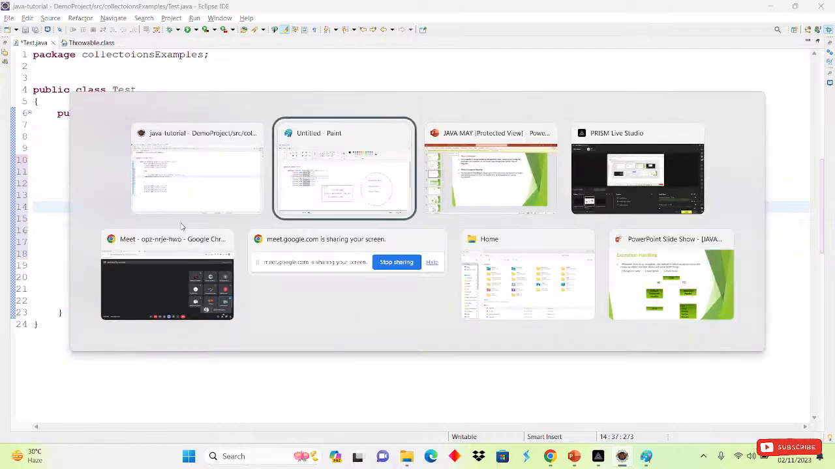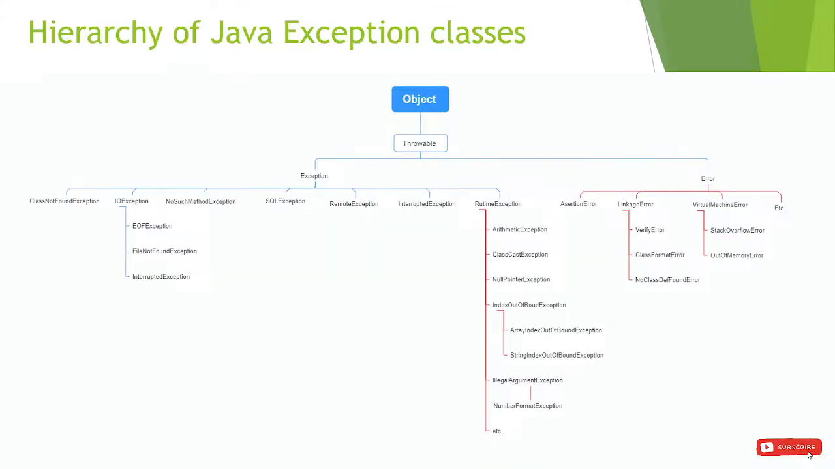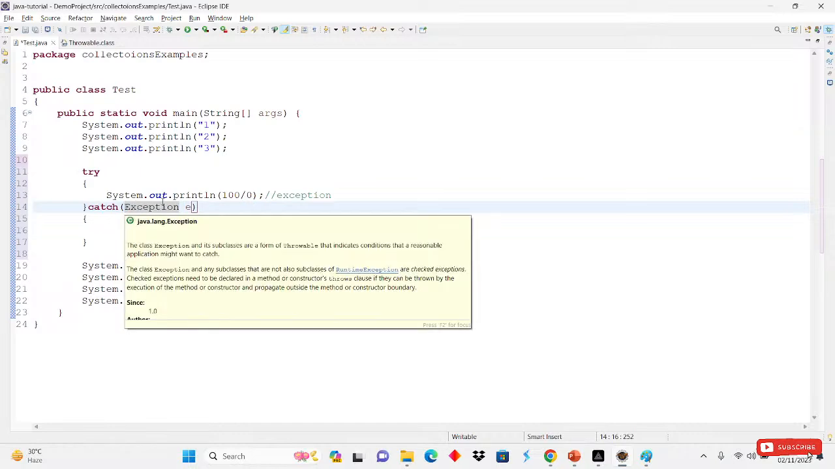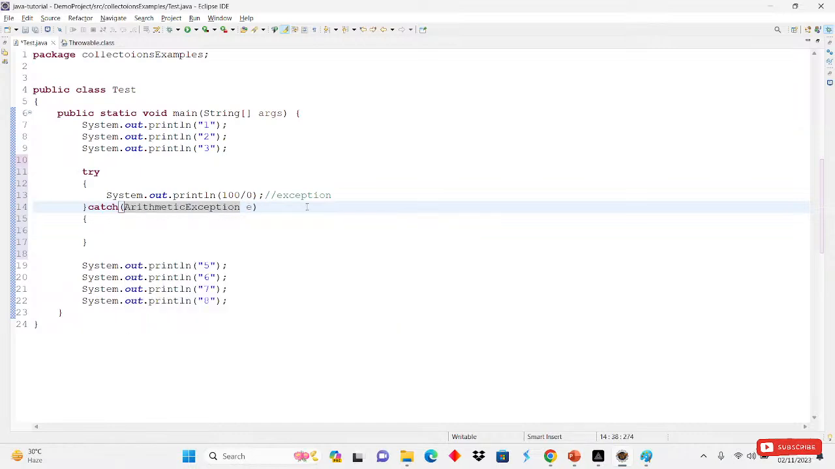If you don't know which exception will come, you can simply write the Exception class here, because Exception is the parent class of all the exception classes present inside it. So we can write simply Exception also. If you write Exception directly, that is okay. If you write ArithmeticException, that is also okay, but try to write the exception which is coming here.